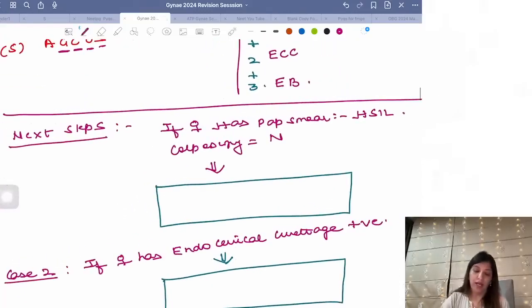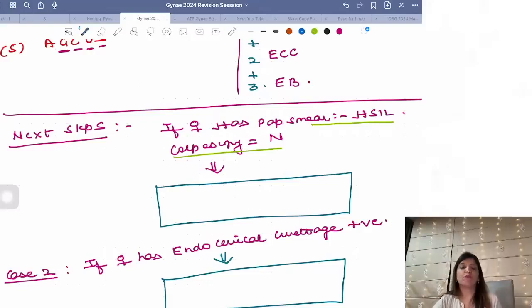Now, next question. The case given to you is a female who has HSIL on pap smear and on colposcopy everything is normal. What is the next step? First understand what the abnormality is. Whenever on pap smear you are getting LSIL, LSIL is equivalent to CIN1.